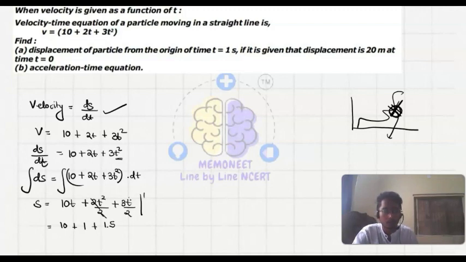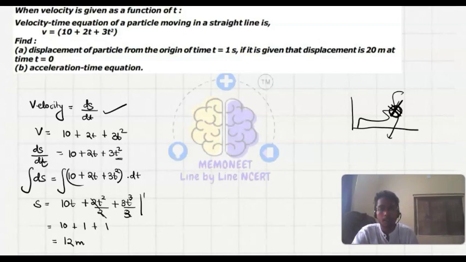The 3s cancel out, so it will be t cube. If we put t as 1, this is also 1. So this equals 12. So 12 meter it has covered in 0 to 1 second.